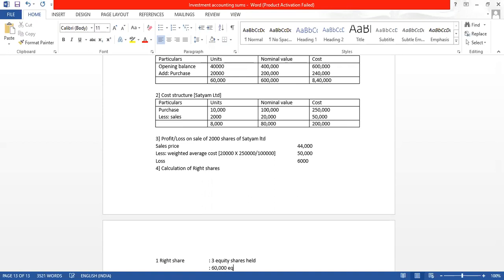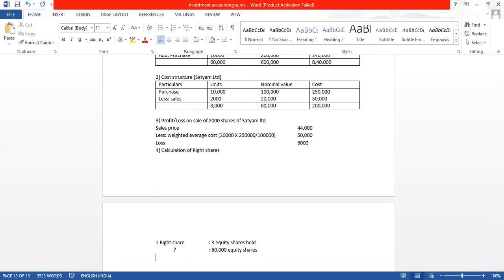60,000 equity shares we have. So for this, how many rights shares will we get? It's a question mark. So here do a cross multiplication. 60,000 into 1 divide by 3. So how many rights shares do you get? 60,000 into 1 divide by 3.